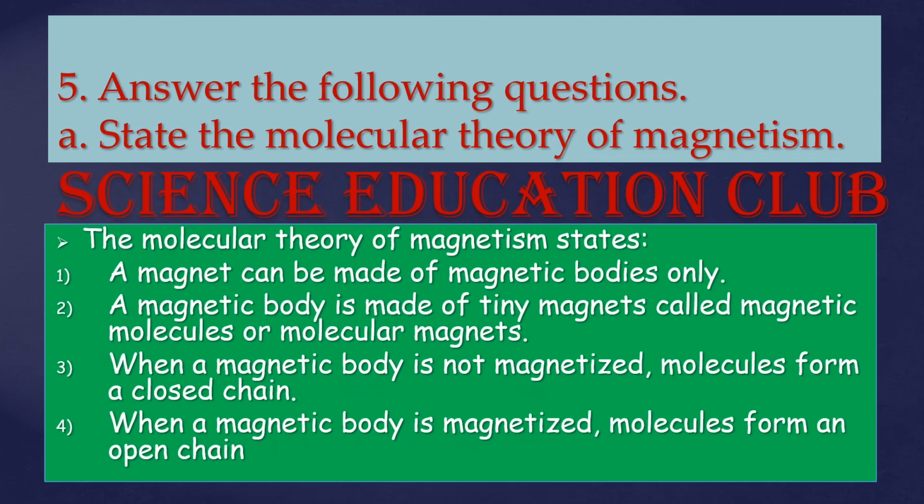Answer the following question. State the molecular theory of magnetism. The molecular theory of magnetism states a magnet can be made of magnetic bodies only. A magnetic body is made of tiny magnets called magnetic molecules or molecular magnets. When a magnetic body is not magnetized, molecules form a closed chain. When a magnetic body is magnetized, molecules form an open chain.